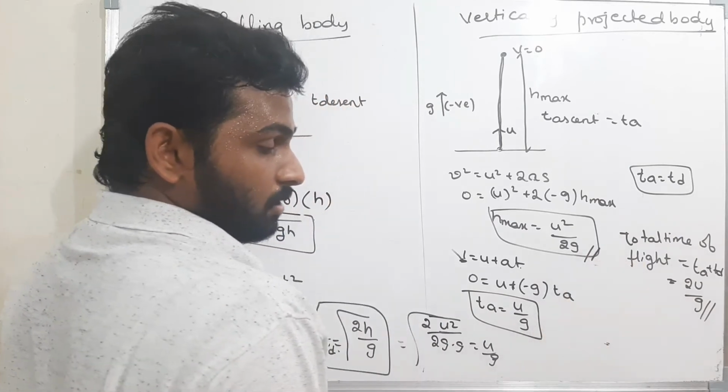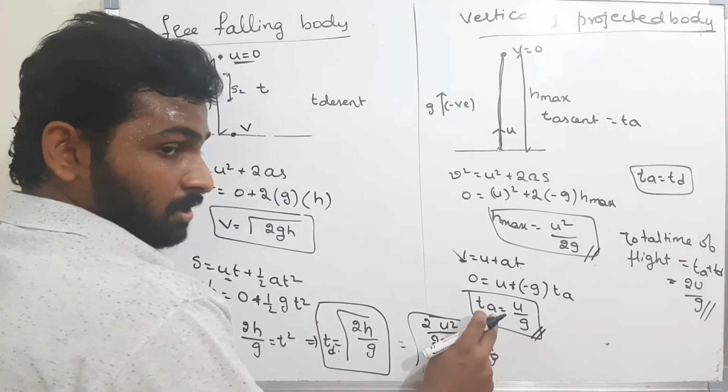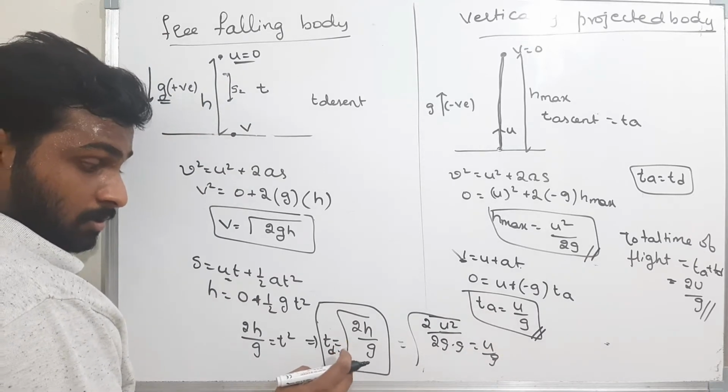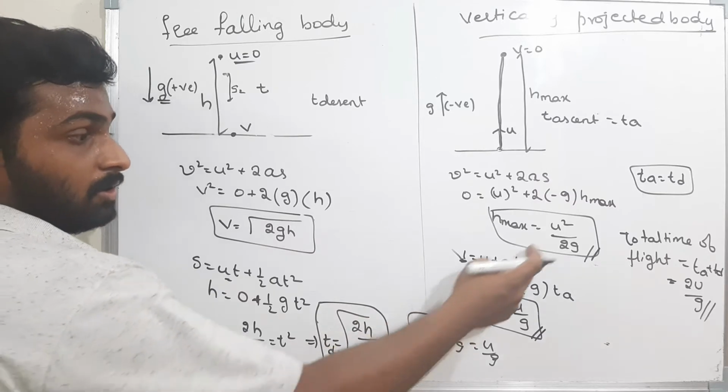Maximum height achieved by the body, time of ascent, and time of descent is always the same, that is u by g. It is nothing but root of 2h by g, where h is the maximum height, that is u square by 2g.